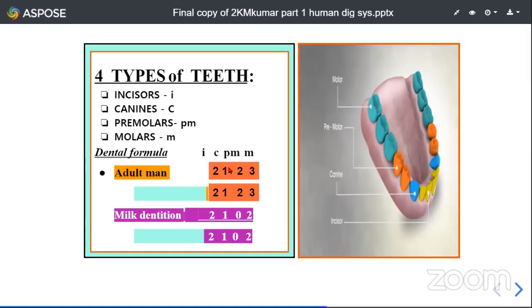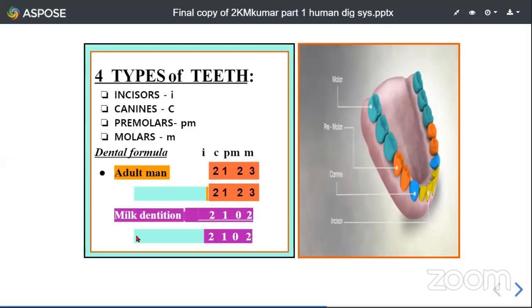So 2 by 2, 1 by 1, 2 by 2, and 3 by 3. So we can say that it is like a mirror image. Essentially, the teeth are arranged like a mirror image. Whatever teeth are present in each half of the jaw, exactly the same number of teeth are present in the same manner in the other half of the upper jaw or lower jaw.